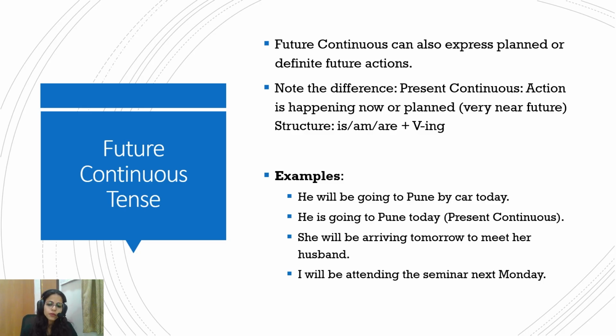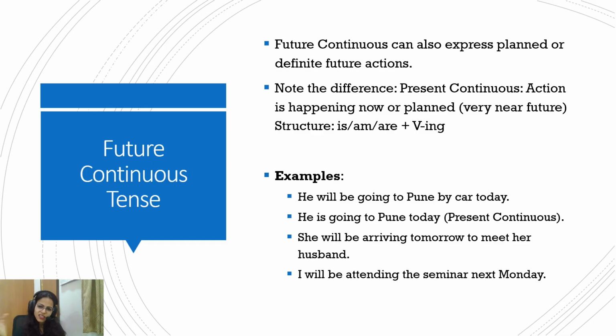And he is going to Pune today, present continuous. Now the difference between "he will be going to Pune by car today" and the other one is the level of certainty. Again, the action is happening now or is planned for the very near future. The first is very near future and it is pretty much certain that it is going to happen. So that is present continuous.